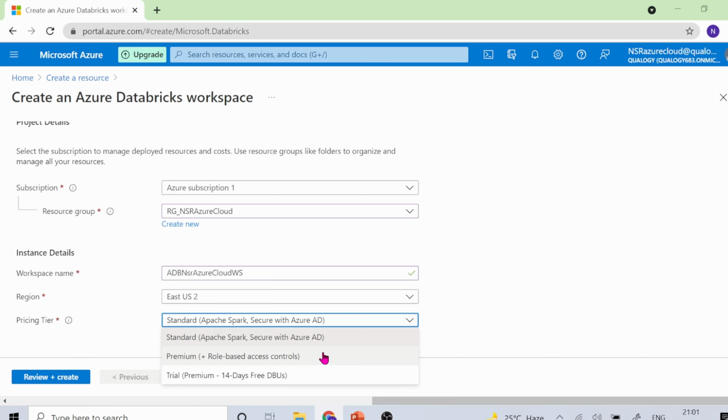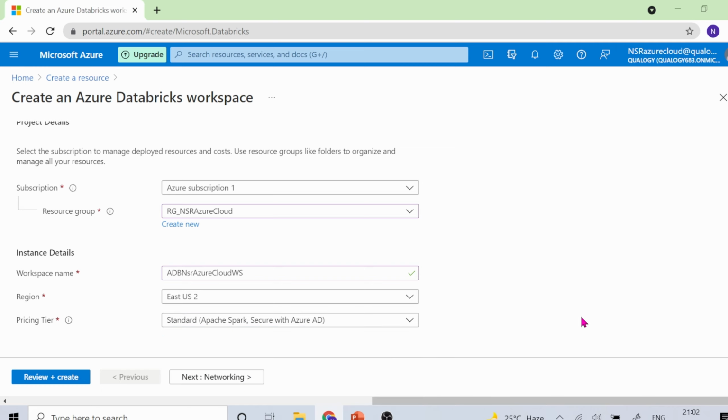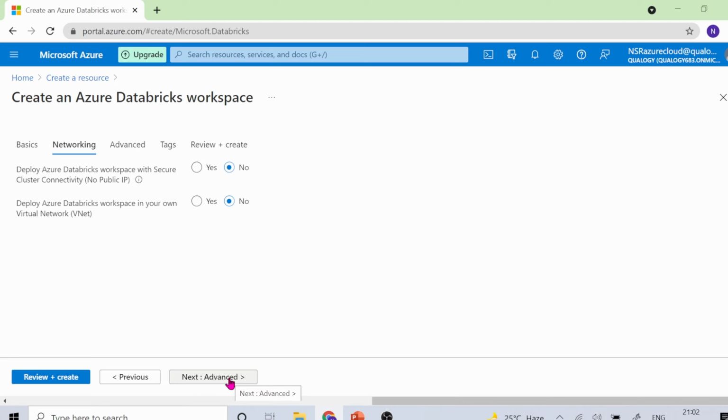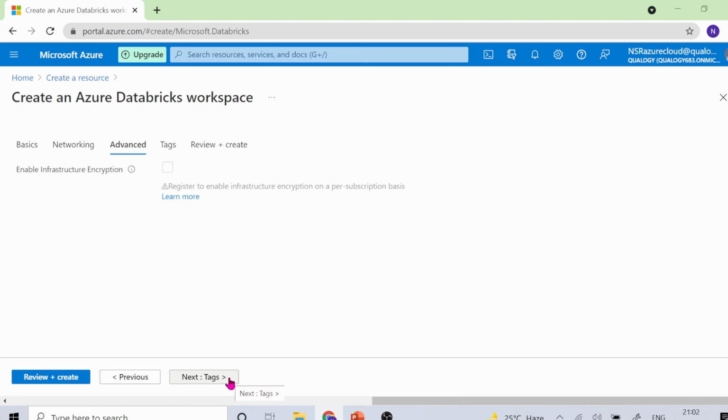If you choose Premium, we'll be having something called role based access controls. So for each and every resource group or any resources, some roles will be allocated. You can choose this also or anything. I'm just choosing the Standard one. All right, let me click on this Networking tab. Let me click on the Next tab.